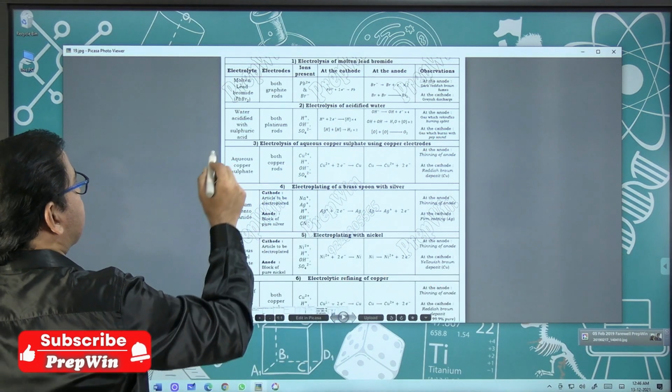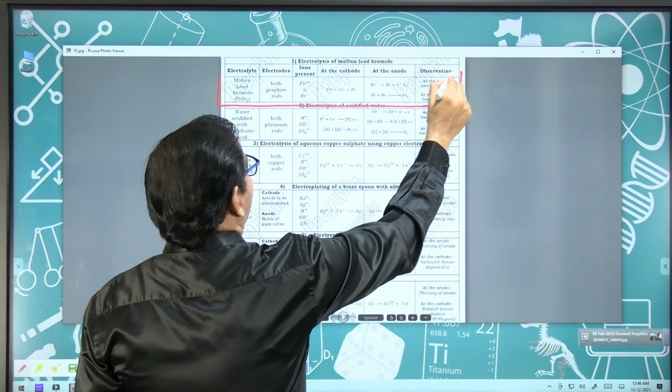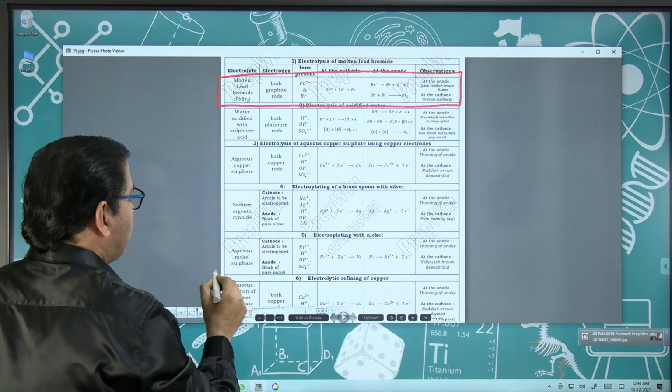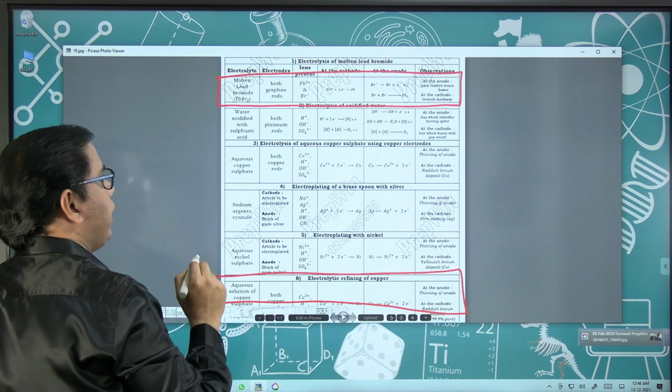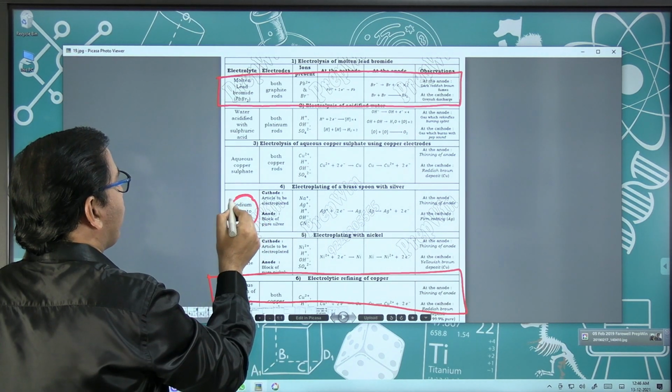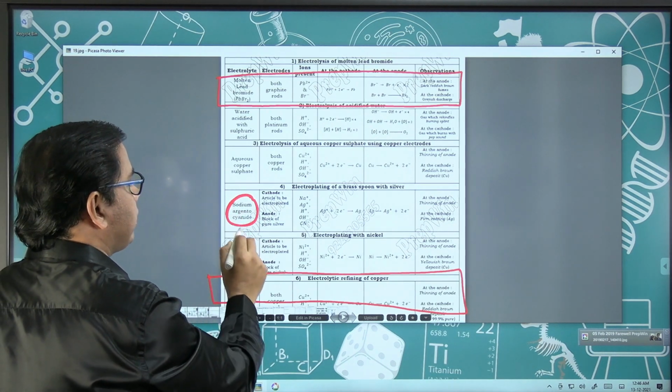So finally we come to the last slide. Out of all this, let me tell you, the electrolysis of lead bromide and electro refining of copper is very important, and you will get a question related to sodium argentocyanide. Remember this name.